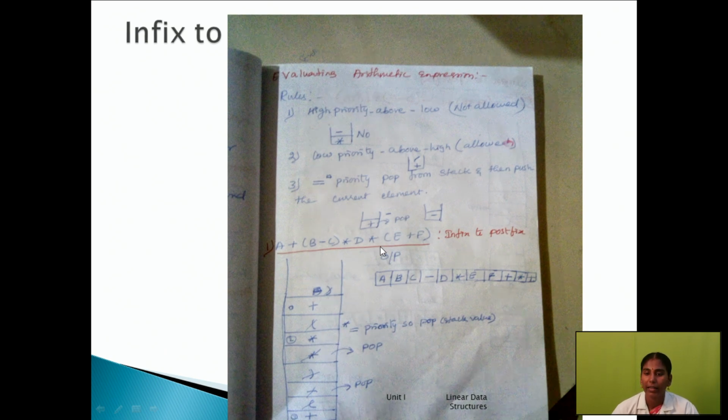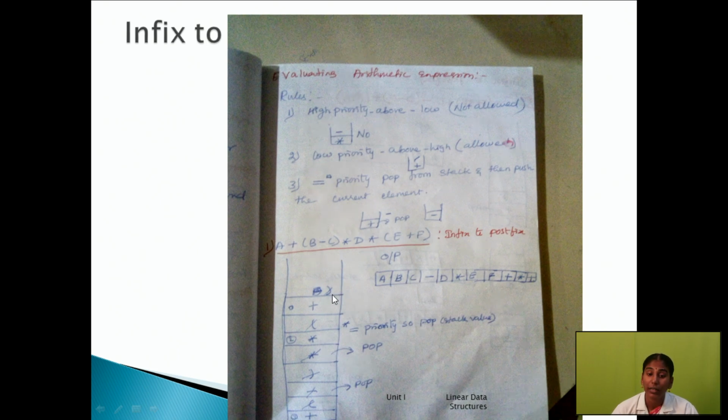The next is an open bracket, available in the expression, so it is stored on the stack. The next operand is E, which is stored in the output box. Then plus is stored on the stack. The next operand F is stored in the output box. The next is a close bracket, which moves onto the stack.